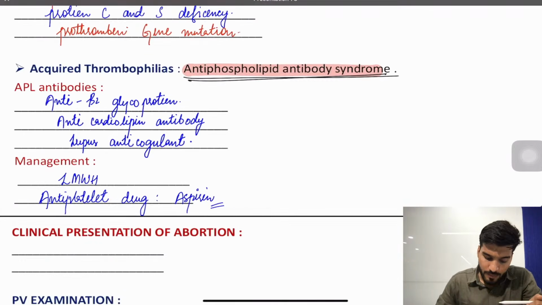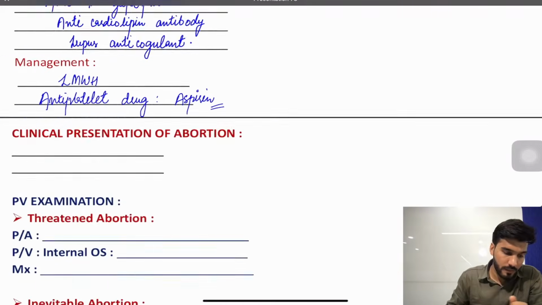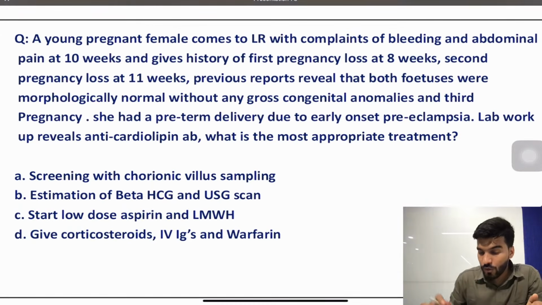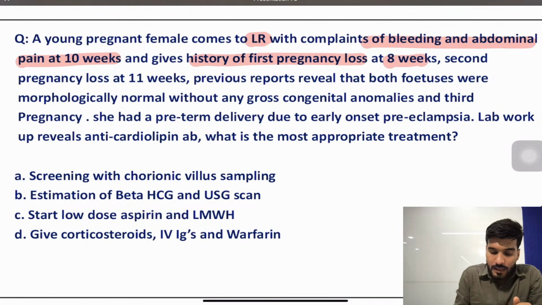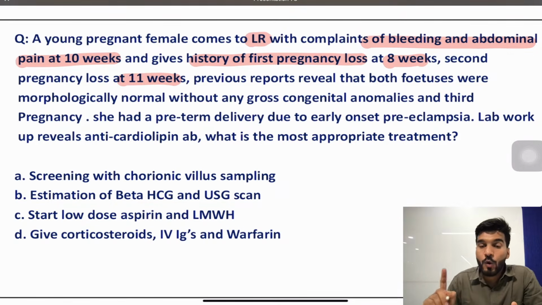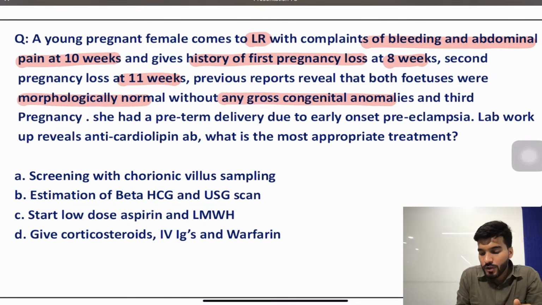Is that clear? Now, how exactly will the question on acquired thrombophilia be asked? Look, this is exactly the same question that was asked in NEET PG 2021. A young pregnant female comes to the labour room with complaints of bleeding and abdominal pain at 10 weeks. It gives the history of a first pregnancy loss at 8 weeks, second pregnancy loss at 11 weeks. Now I've already discussed the most common cause for first trimester recurrent pregnancy loss, APLA. Previous report reveals that both fetuses were morphologically normal without any gross congenital anomalies.